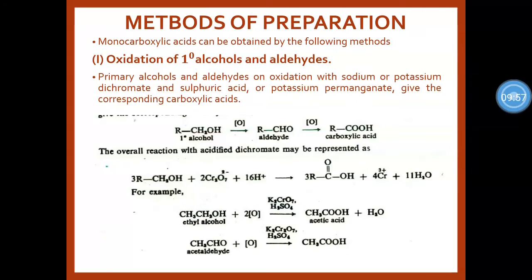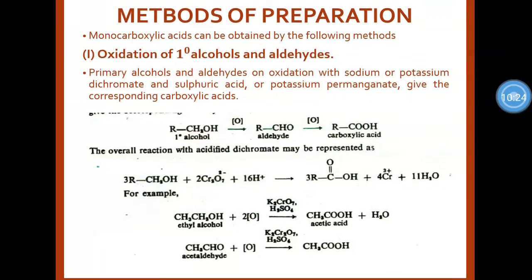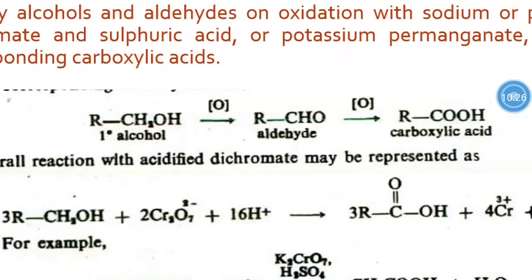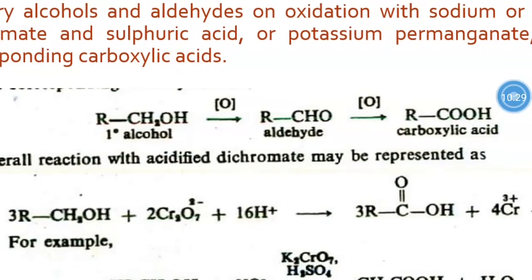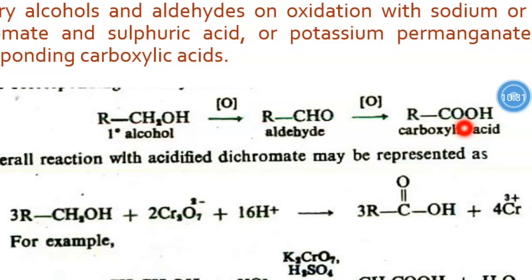Then the next important point remaining in this chapter is methods of preparation. Carboxylic acids can be obtained by the following methods. First is oxidation of primary alcohols and aldehydes. Primary alcohols and aldehydes on oxidation with sodium or potassium dichromate and sulfuric acid, or potassium permanganate, give the corresponding acid. On continuous oxidation we get the carboxylic acid.